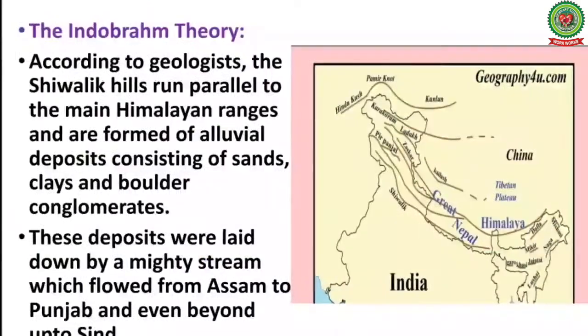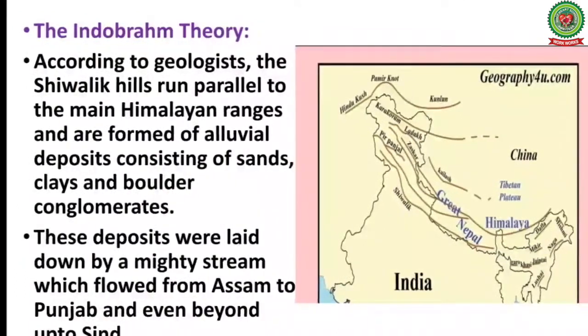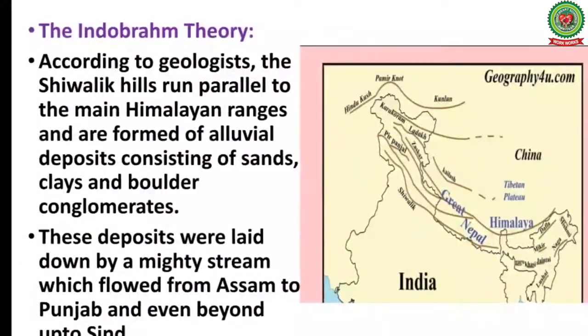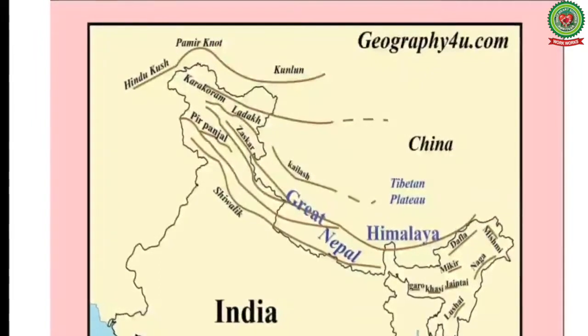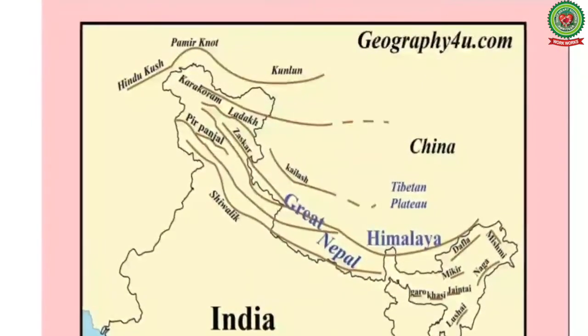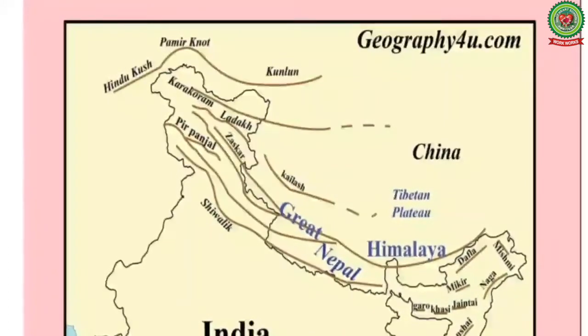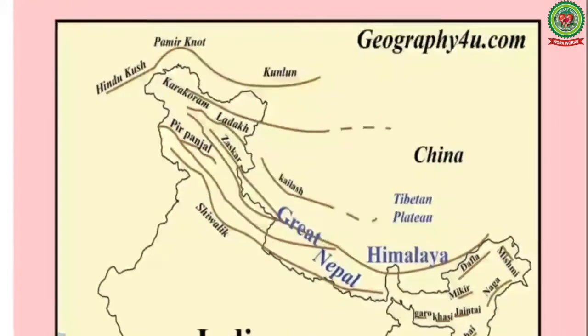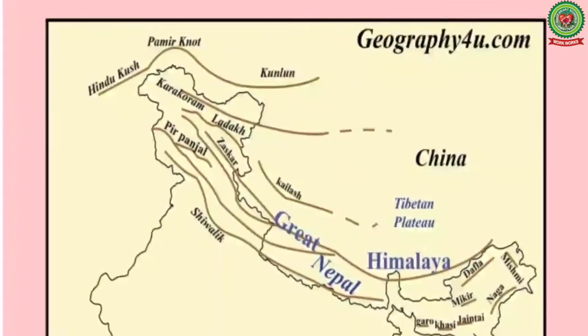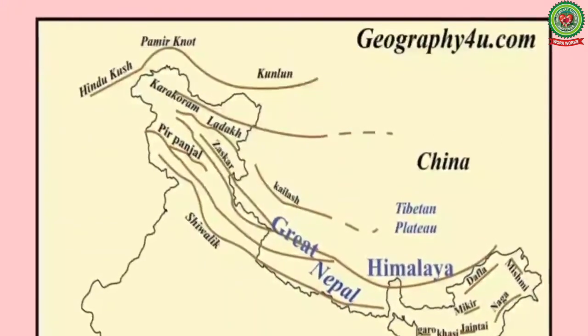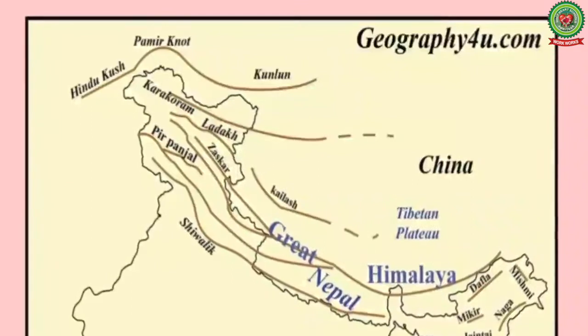They flow in the same direction as they were flowing from ancient time, that is from the time of their birth. Now children, let us study about the Indo-Brahm theory. According to geologists, the Shivalik hills run parallel to the main Himalayan ranges and are formed of alluvial deposits consisting of sand, clays and boulder conglomerates.